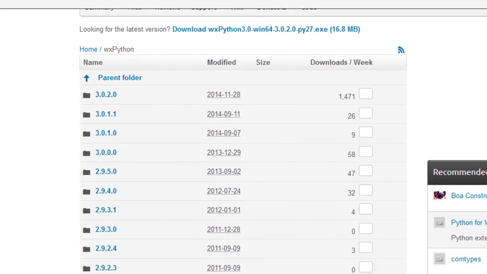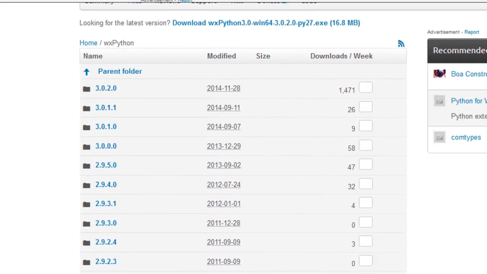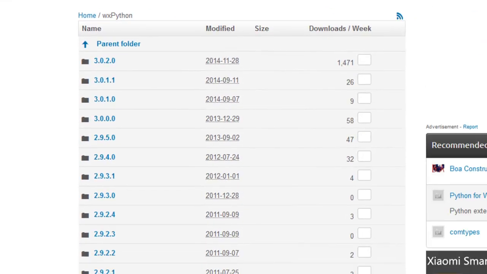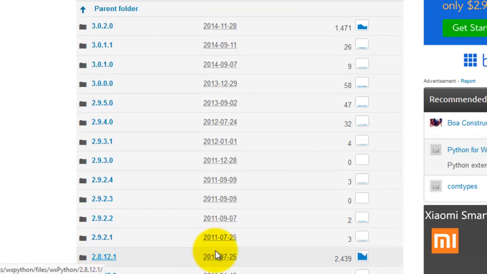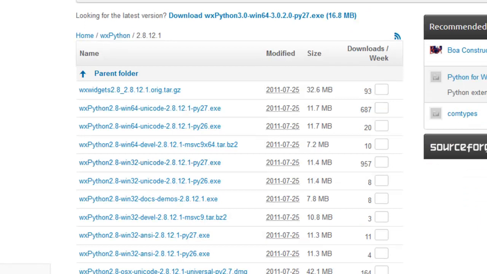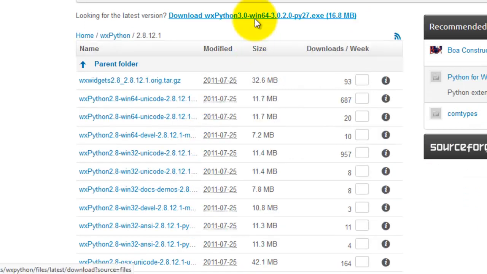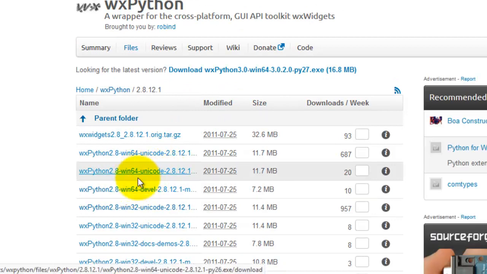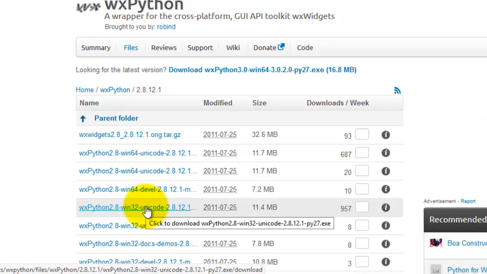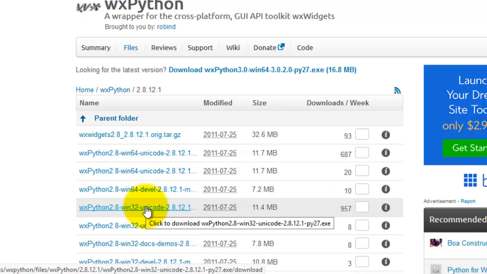What we're looking for is wxPython 2.8.12.1. So we click that link, and we want to look for Unicode 32-bit for Python 2.7.